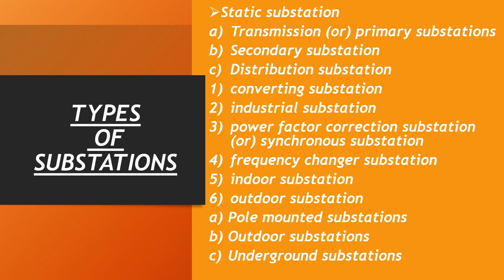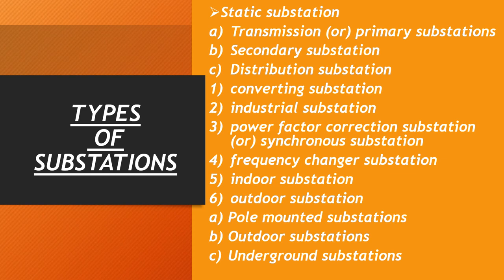Next, frequency changer substation. Sometimes in industries, for utilization purposes, different frequencies are to be used. Hence, the normal frequency is converted into other frequencies. The substations which convert the normal frequency into others are called frequency changer substations. Indoor substations are used when the atmosphere is contaminated with impurities such as gases, fumes, and dust particles. Next, outdoor substations are classified into pole mounted substations, outdoor substations, and underground substations.